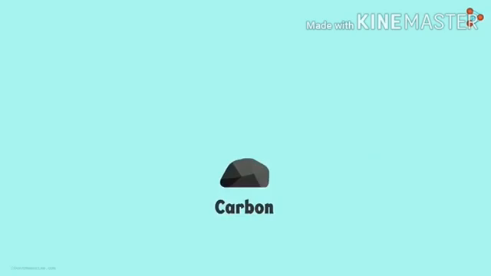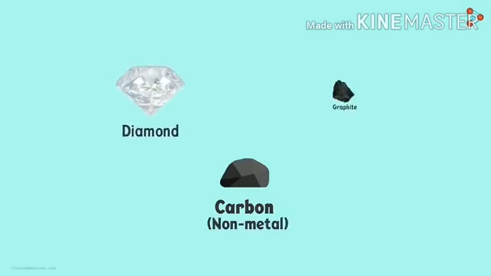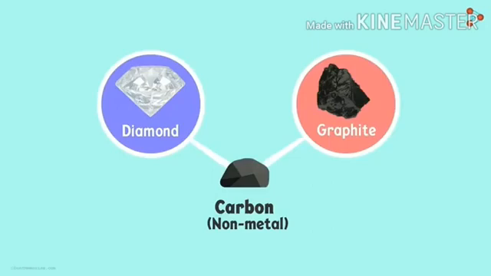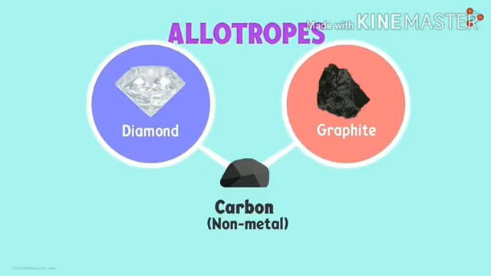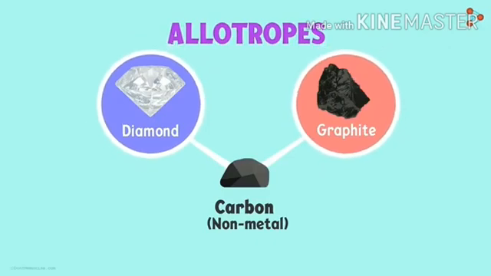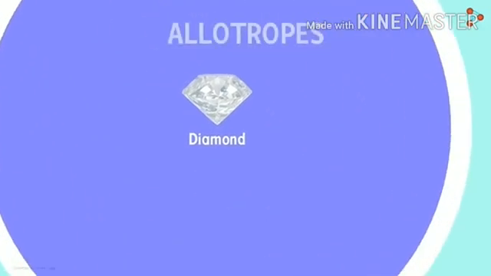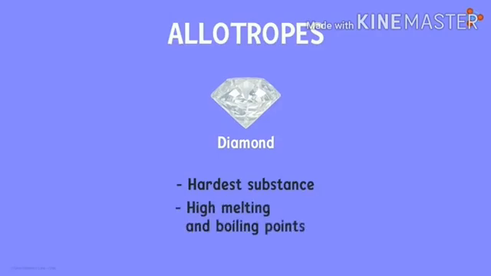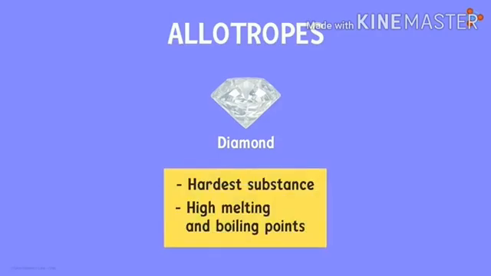Next, we discuss carbon. Carbon is found in two forms in nature. Carbon is also a non-metal, but it is found in two forms, that is diamond and graphite. They are allotropes of carbon. Carbon exists in different forms in nature. These different forms are called allotropes of carbon. So let us discuss diamond first. Diamonds are the hardest substance in nature. Diamonds have high melting and boiling points.